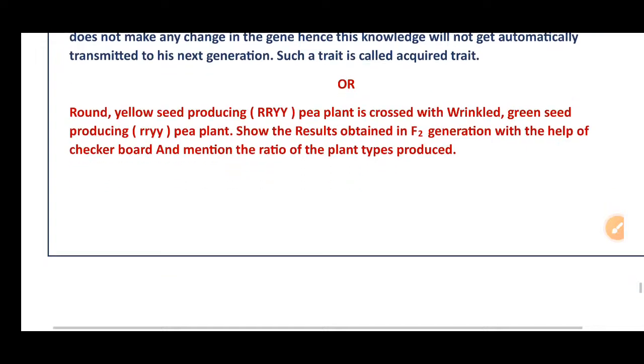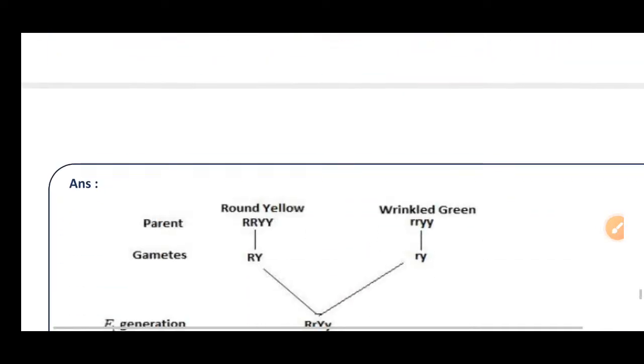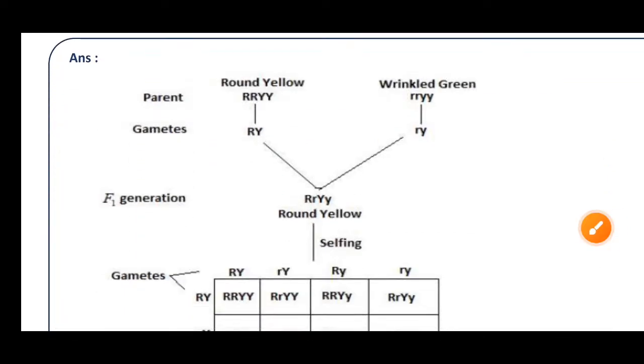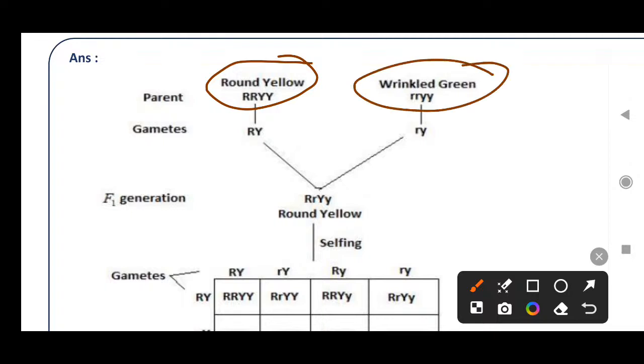Okay, for this question, another R type question is there. Round yellow seed producing, capital R, capital Y, dominant genes are there. Pea plant is crossed with wrinkled green, this is a recessive gene. Okay, small r, small y, pea plant. Show the results obtained in the F2 generation with the help of a checkerboard and mention the ratio of the plant types produced. Then see, here they took in the first generation, okay, round yellow, that's a dominant. Wrinkled green, it's a recessive.